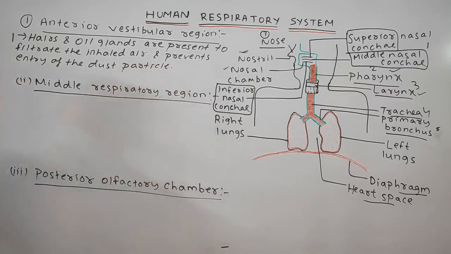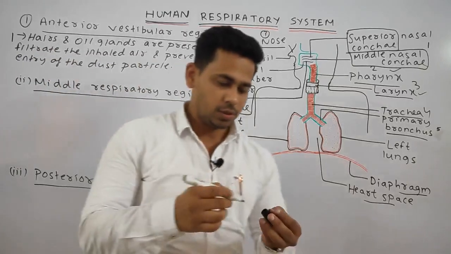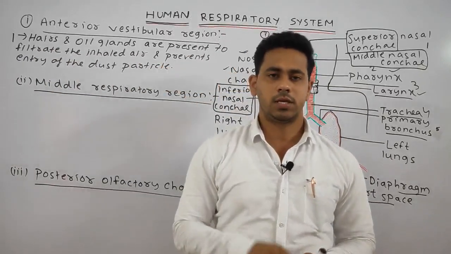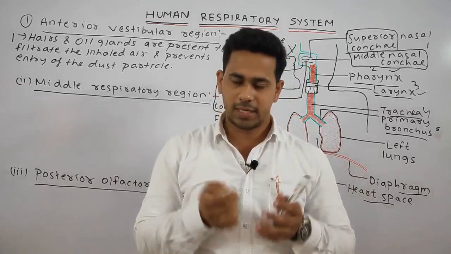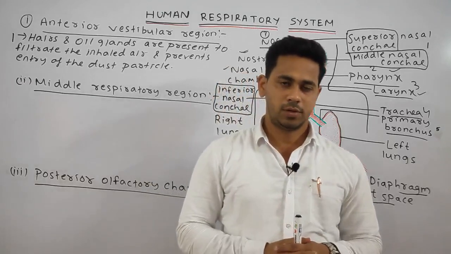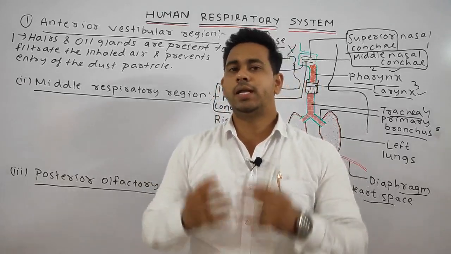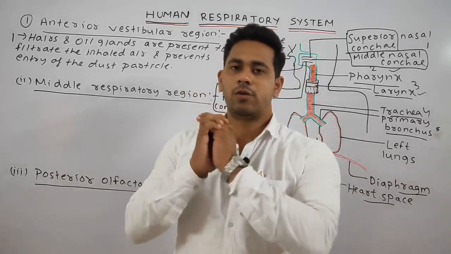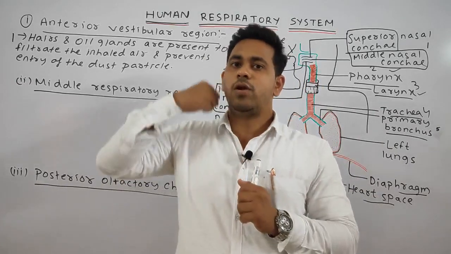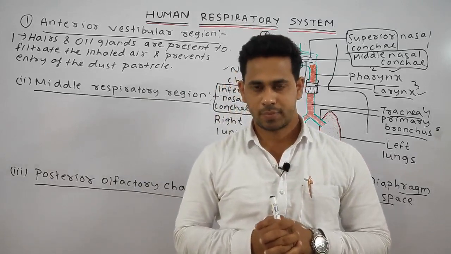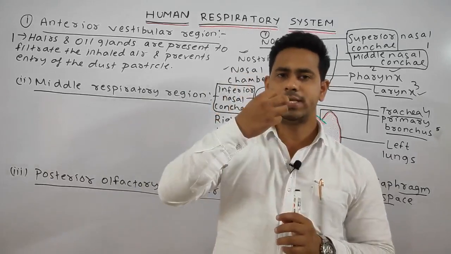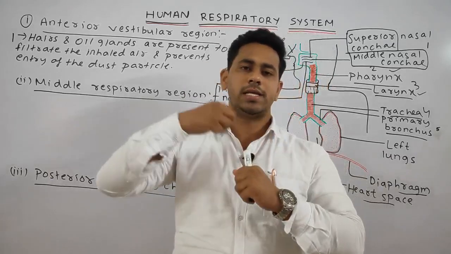Okay, this point is very easy. You can recognize it yourself, means in this portion we have the hairs. Why is the hair present? So that the dust particles are confined to this region and cannot enter inside our body, or the nasal chamber.